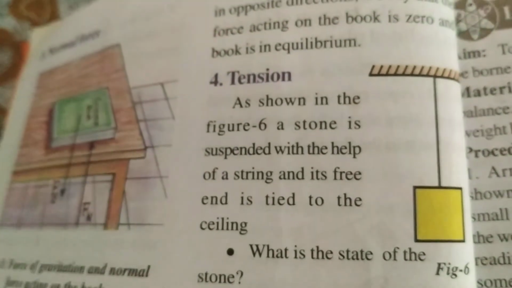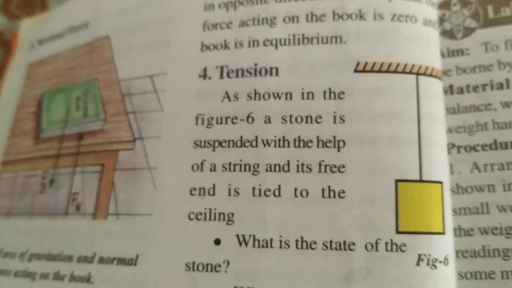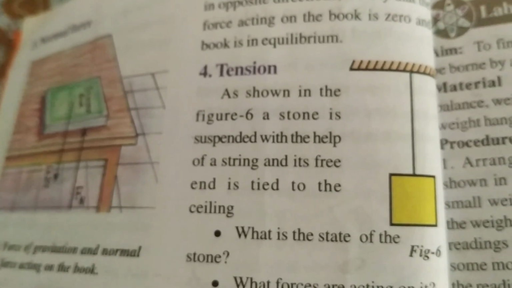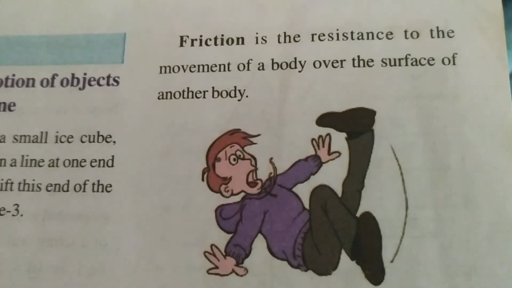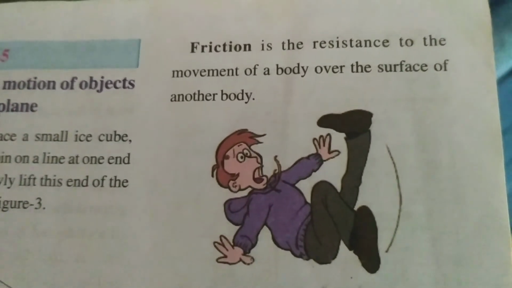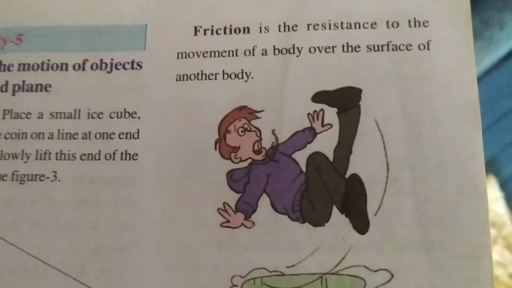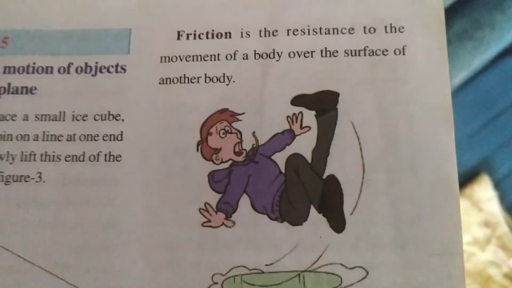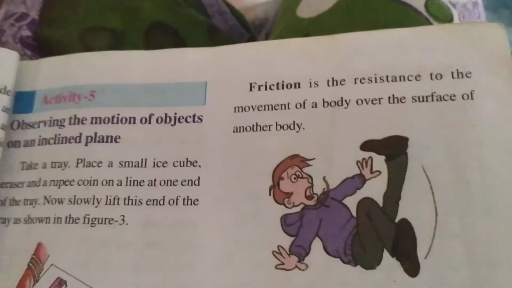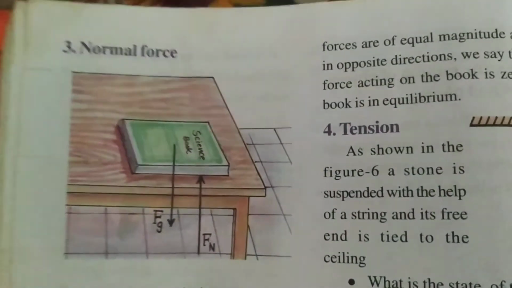So we have discussed four kinds of contact forces. The first one, muscular force: the force applied through our muscles. Second one, friction: the resistance to the movement of your body over the surface of another body. Without friction, we cannot walk even on the road, so friction is helpful to us. Third one is normal force, and the fourth one is tension. These four are contact forces.